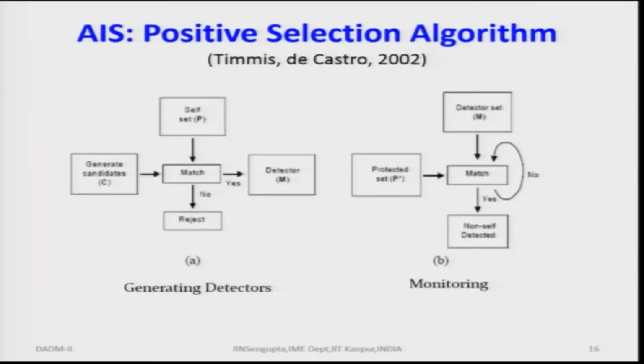Now, in the positive selection procedure, the method happens in the other way. So, how is it done? We basically take a matching set.